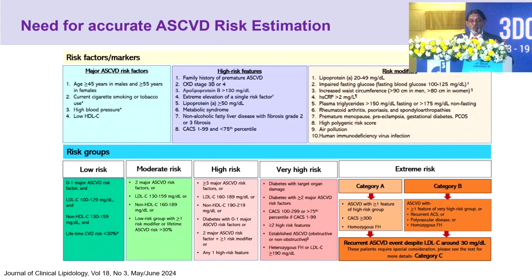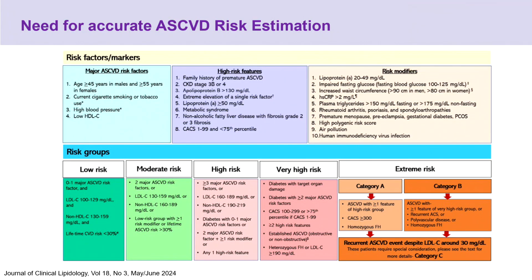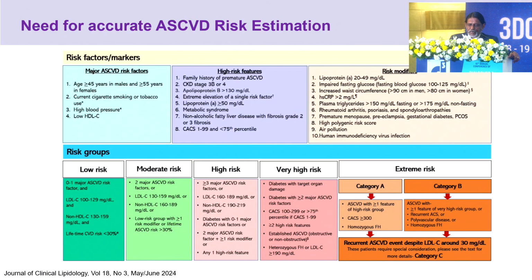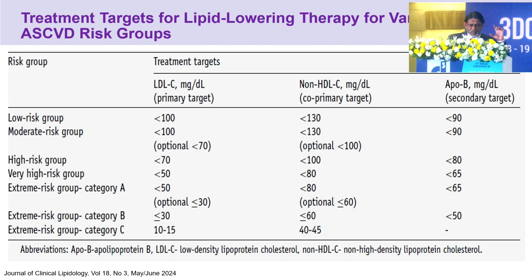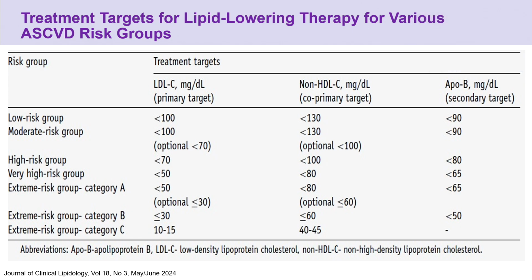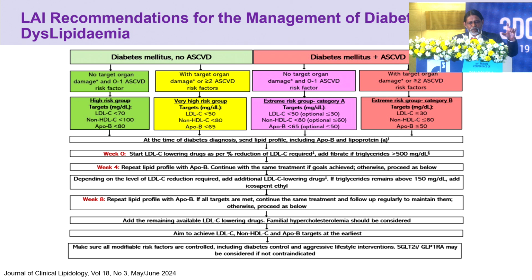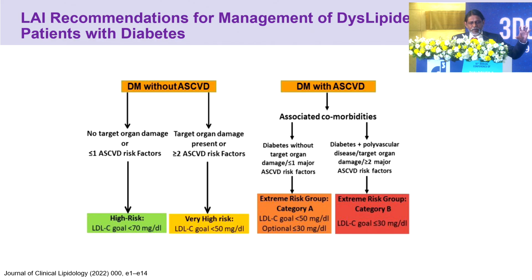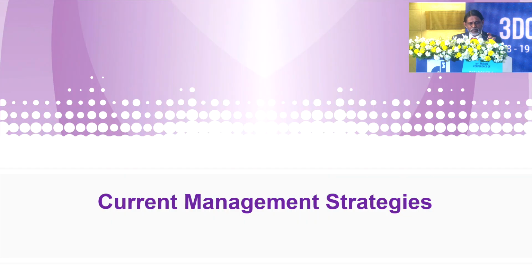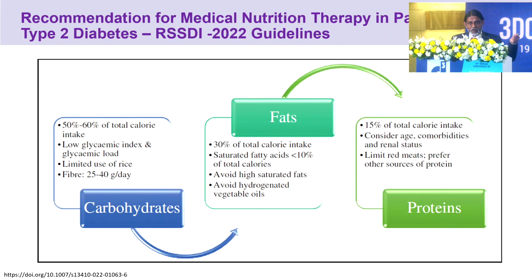Next is the Lipid Association of India guidelines, the need for accurate ASCVD risk estimation. We have the risk factors, risk markers, as well as the risk modifiers. These are all the treatment targets for lipid lowering therapy for various ASCVD risk groups, and the recommendations for the management of diabetic dyslipidemia, patients with diabetes and no ASCVD, and diabetes patients with ASCVD. And recommendations for management and current management strategies, RSSDI guidelines with reference to carbohydrate intake, fat, as well as proteins.